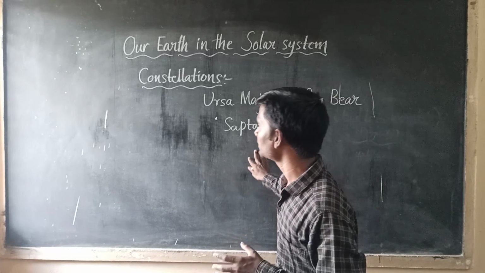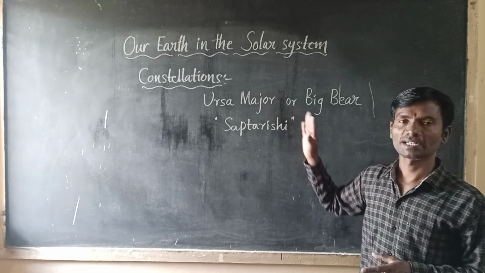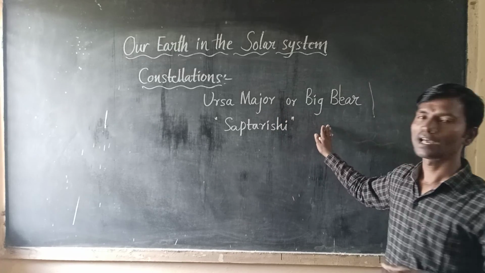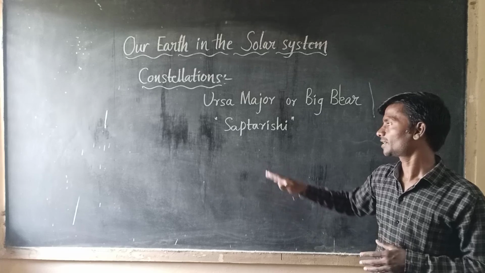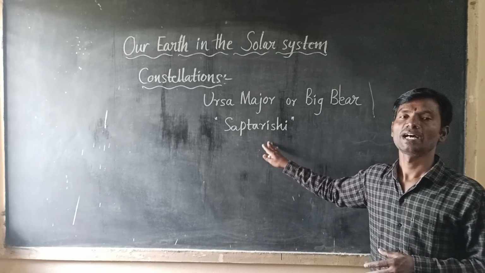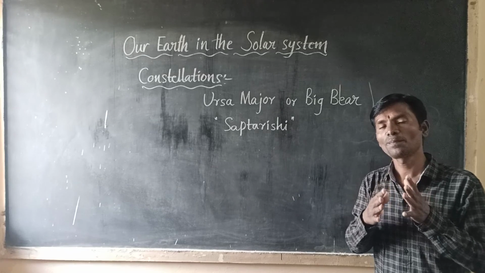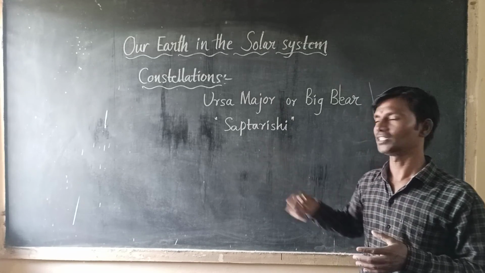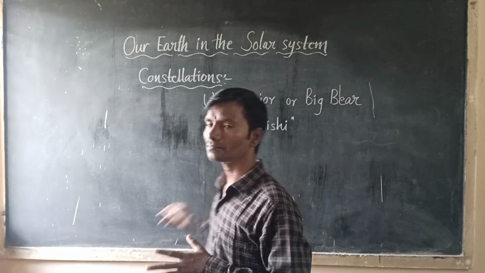Okay, children, you understand the important constellations: Ursa Major or Big Bear, and the most easily recognizable constellation, that is Saptarishi. It is a group of 7 stars. Sapta means 7.